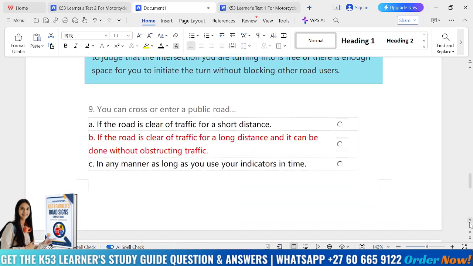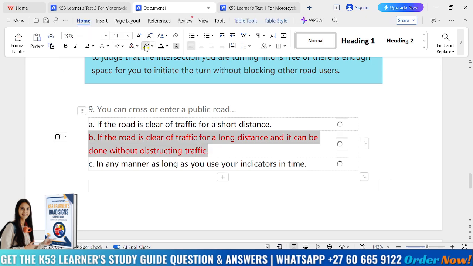Moving on to number 9. You can cross or enter a public road if the road is clear of traffic for a short distance. B, if the road is clear of traffic for a long distance and it can be done without obstructing traffic. C, in a manner as long as you can use your indicators in time. So you can cross or enter a public road if the road is clear of traffic for a long distance and it can be done without obstructing other traffic. So the correct answer here is B.